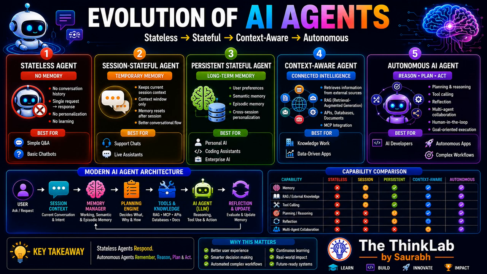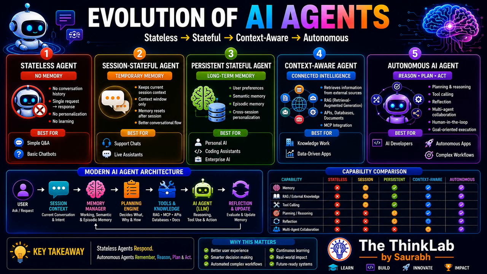Stage one is called the stateless AI agent, right? So the first stage is the stateless AI agent. A stateless agent has no memory, right? Every request is completely independent. It never remembers what happened before.